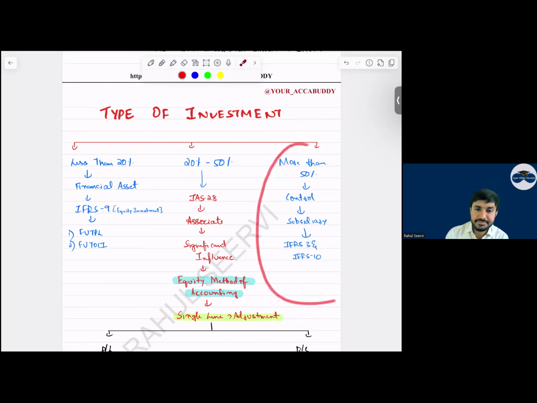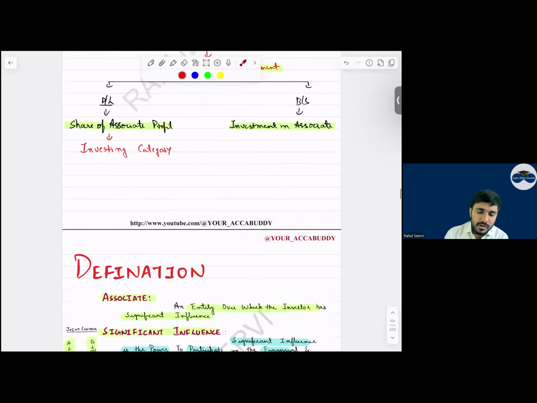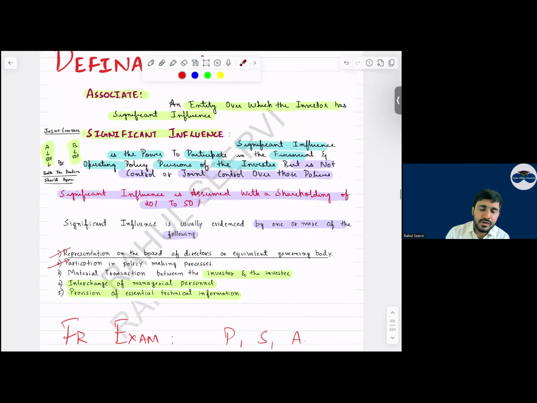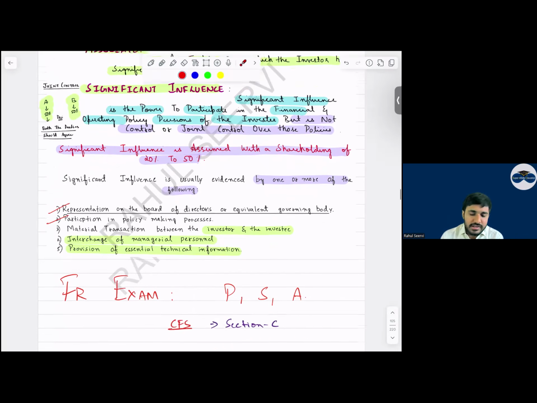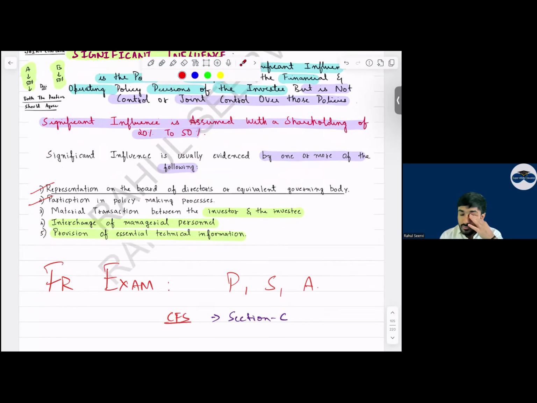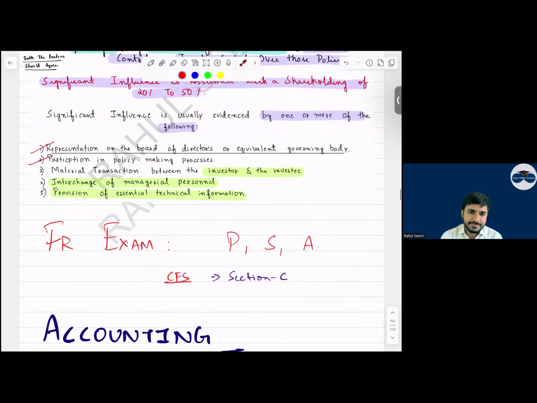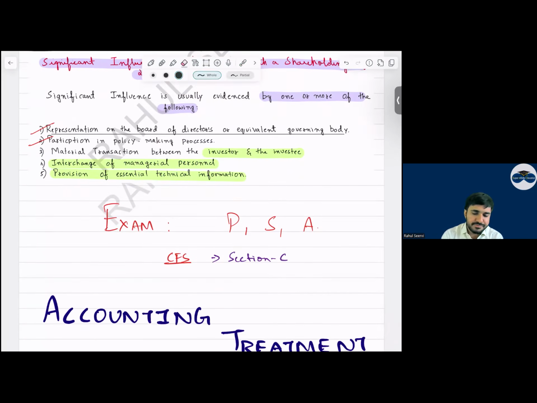More than that is control, so subsidiary. Now see the definition of associate. An associate is an entity over which we have significant influence. Significant influence means, technical marks, the power to participate in the financing and operating policy decisions of the company. Sir, what are the indicators? How do we know that we have significant influence? We know when we have representation on the board, participation in policy making, material transactions between the investor and investee, interchange of managerial personnel, and provision of essential technical information. Any doubts to anyone here?